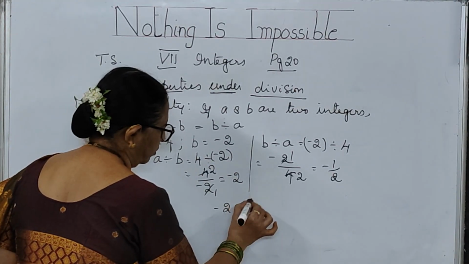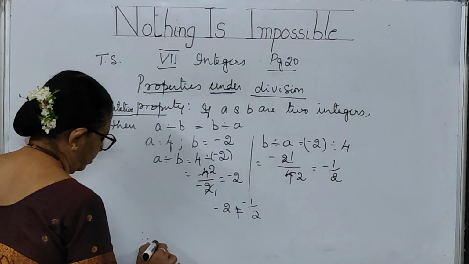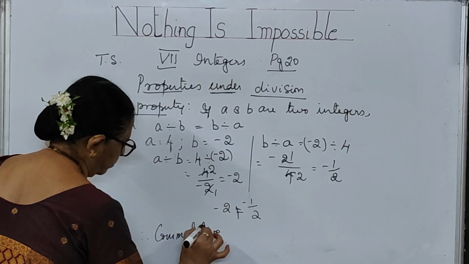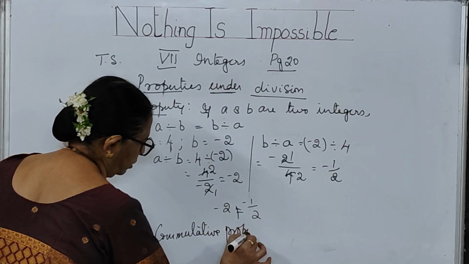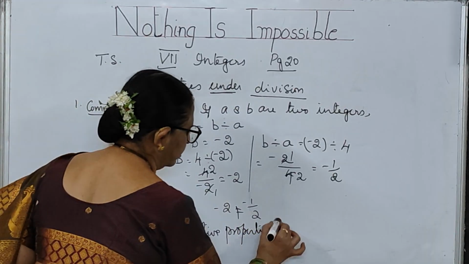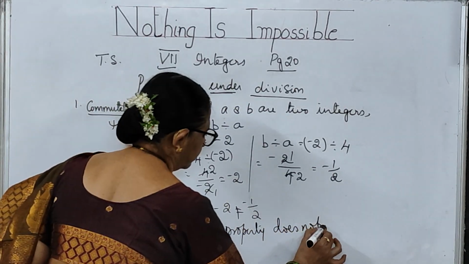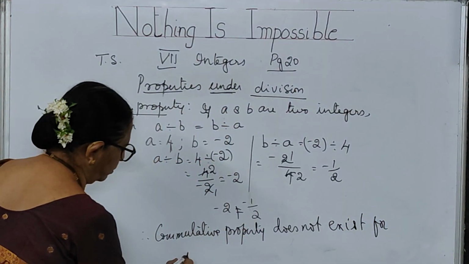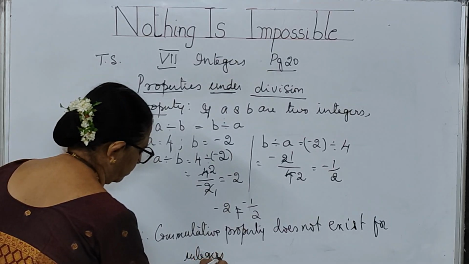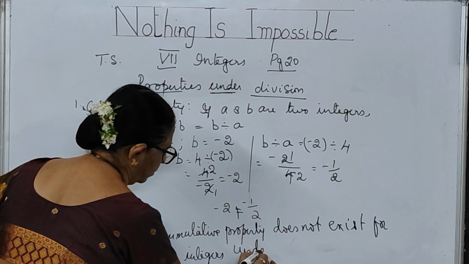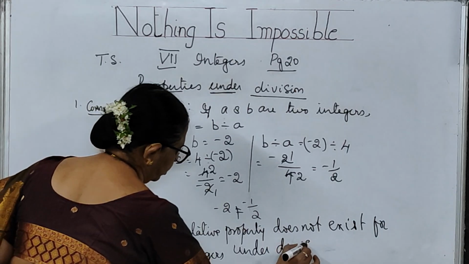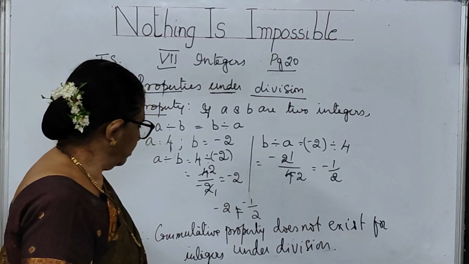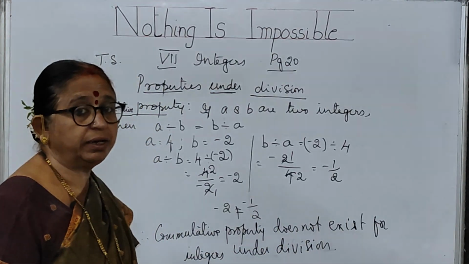Is minus 2 equal to minus 1 by 2, children? They are not equal. Therefore, commutative property does not exist for integers under division. Because we are talking about division, you have to write this. Commutative property does not exist for integers under division.